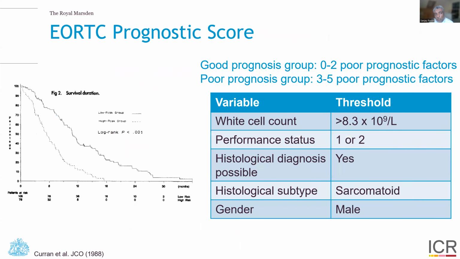But we can be even more complex and work out prognostic scores. Here, the EORTC group has calculated a prognostic score for mesothelioma, which has been independently verified by many other groups. Here we have prognosis based on the white cell count, performance status, histological subtype, and gender.